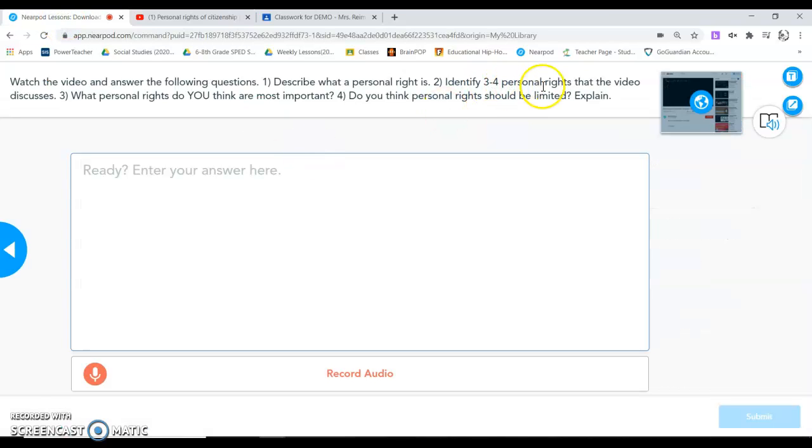You identify 3 personal rights that the video discusses. He gives you like a whole timeline of personal rights. What do you think are most important? What rights do you think are most important? Again, your opinion. And do you think personal rights should be limited? Like, should there be a cap on personal rights? Should they say, hey, you can have so many rights and then that's it? Or you'd say, yes, I think there should be a limit, or no. So you have to explain yourself and your thinking.